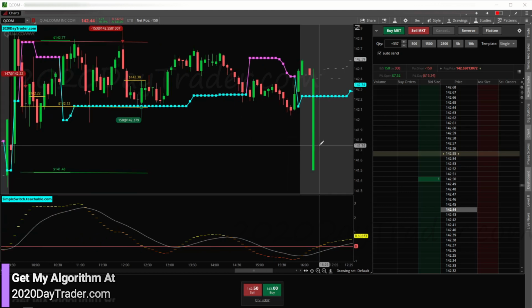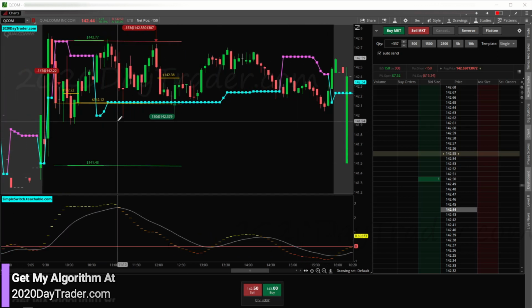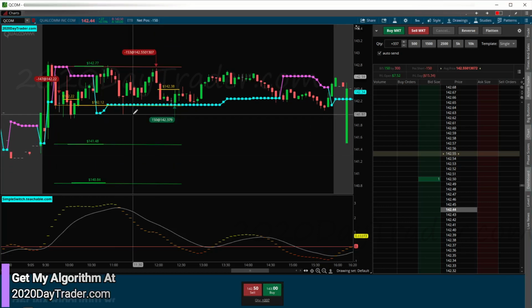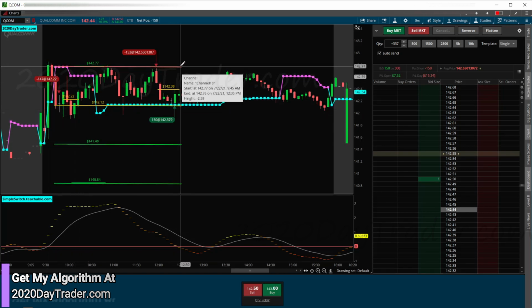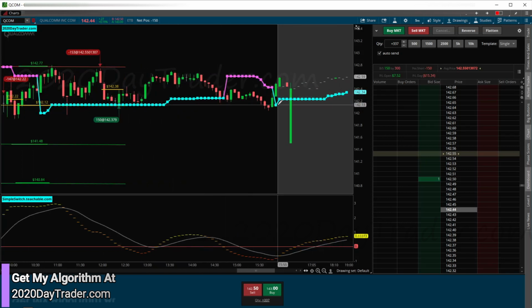And we're short. Good thing is right now the futures market with the ES is looking like it's got some weakness, so maybe we'll get lucky and we'll be all right. But anyway, here we are with QCOM. We had our switch right here to the short side, jumped in short, put my stop up here, and it just consolidated all day long. So we'll see if we get lucky.